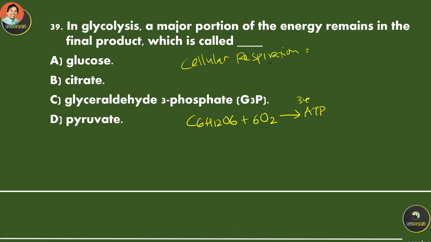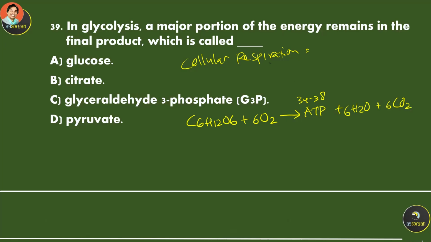Usually about 34 to 38 ATP will be produced, along with water and a waste product, carbon dioxide.